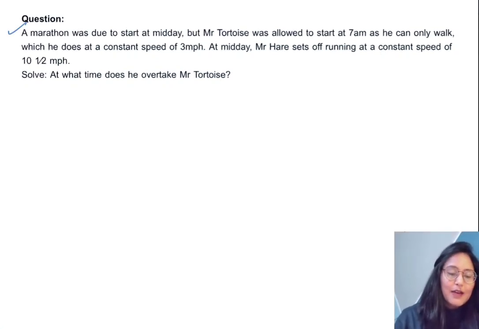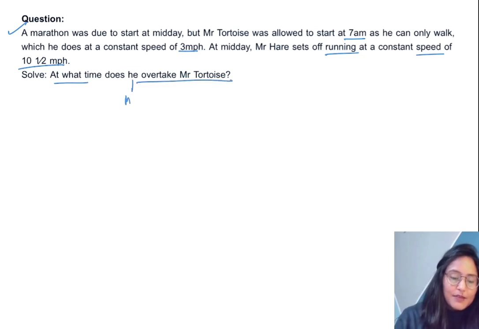The question is, a marathon was due to start at midday, but Mr. Tortoise was allowed to start at 7 a.m. as he can only walk, which he does at a constant speed of 3 miles per hour. At midday, Mr. Hare set off running at a constant speed of 10.5 miles per hour. What we need to find is, at what time does he overtake Mr. Tortoise? He symbolizes Mr. Hare.